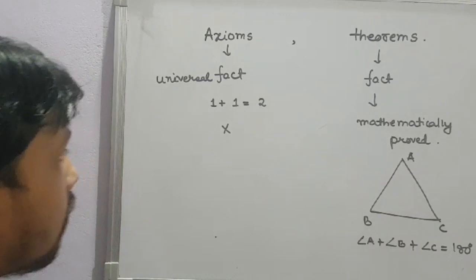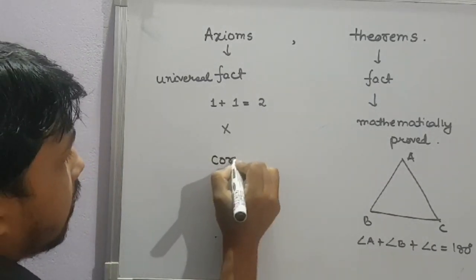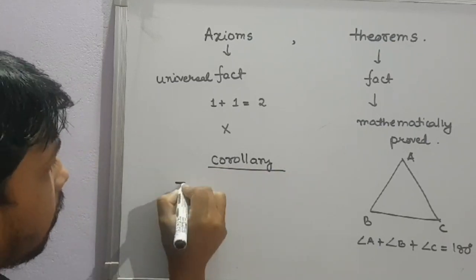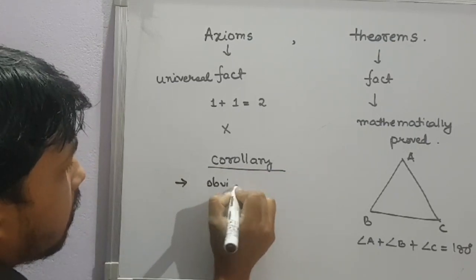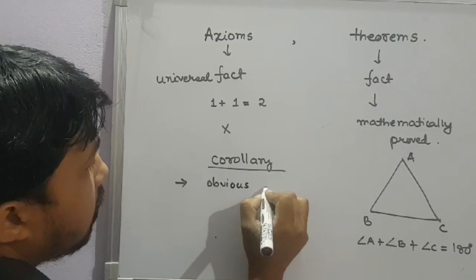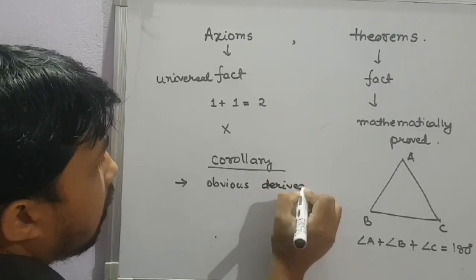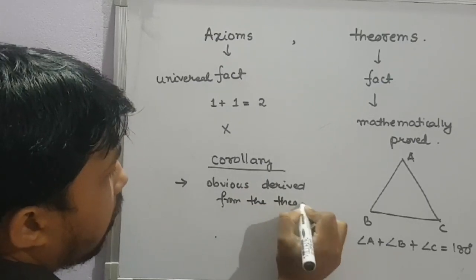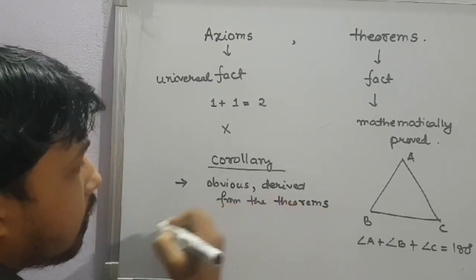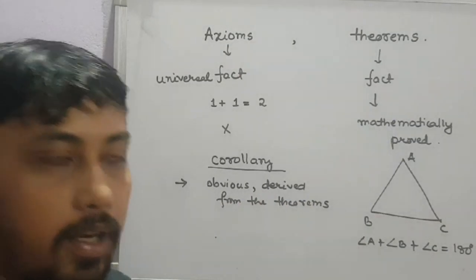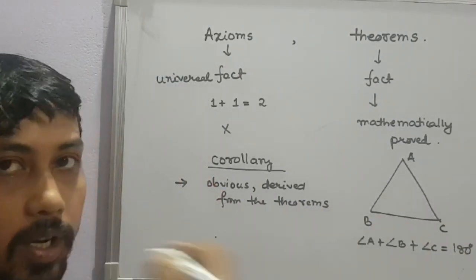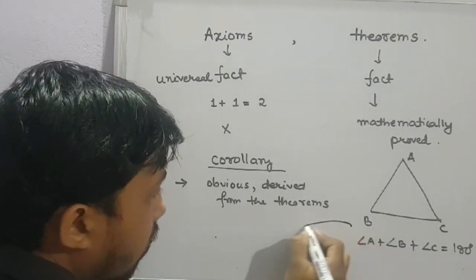Alright. Now there is another term here that you need to learn. That is the corollary. Now, corollary is something obvious that can be derived from the theorems. Alright. It is something obvious that can be derived from the theorems. So we all know the sum of all the angles in a triangle is 180 degree. That is a theorem. Now, what is the corollary I can derive from here?